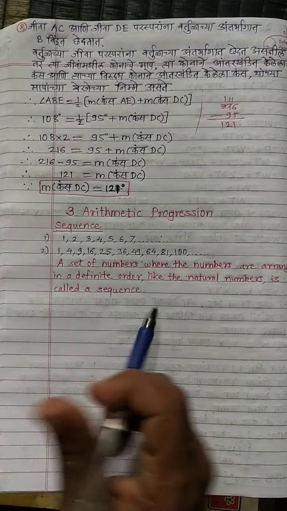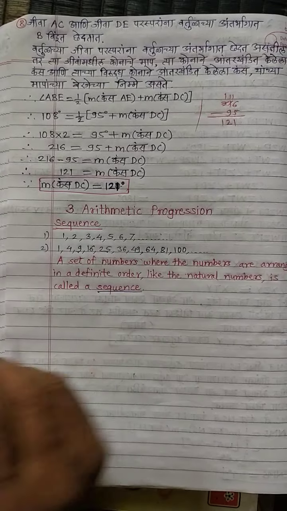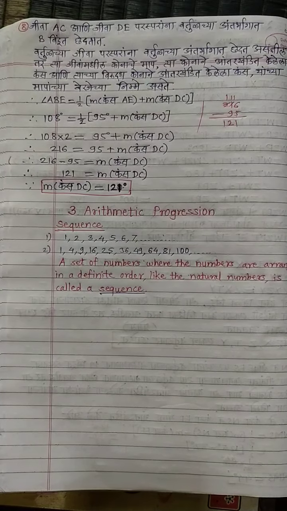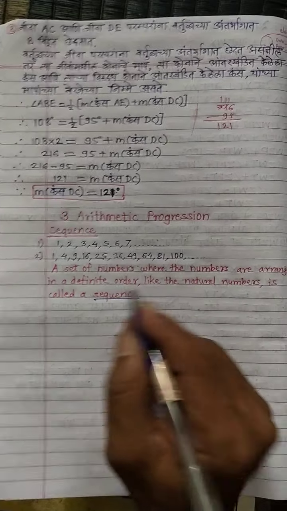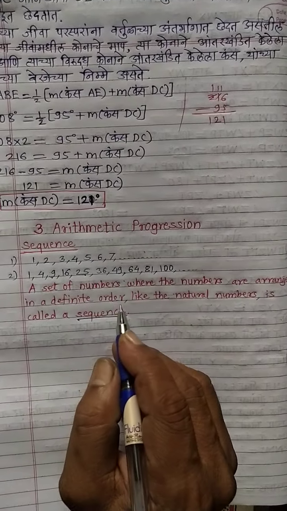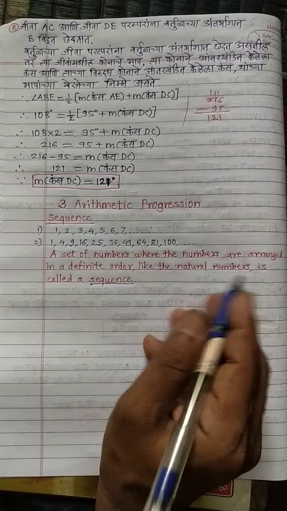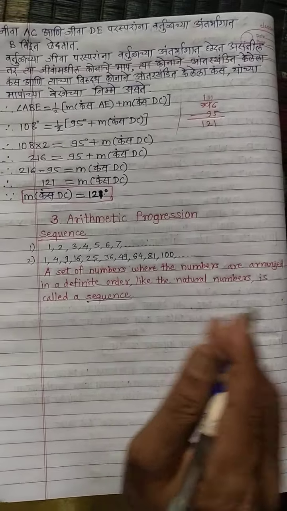Okay, so this is the definition of sequence. A set of numbers where the numbers are arranged in a definite order like the natural numbers is called a sequence.